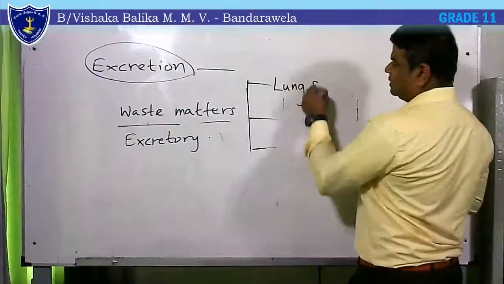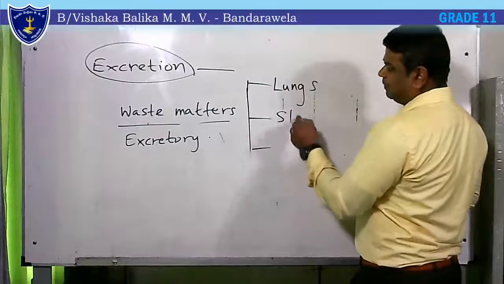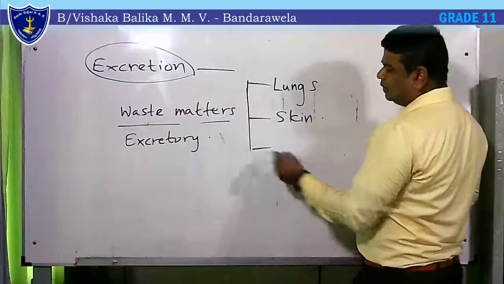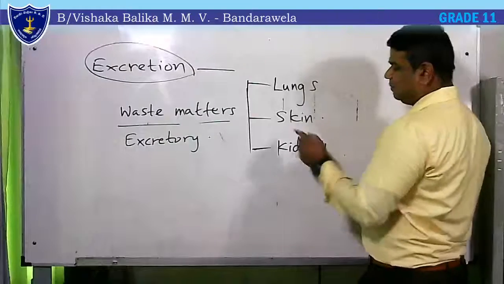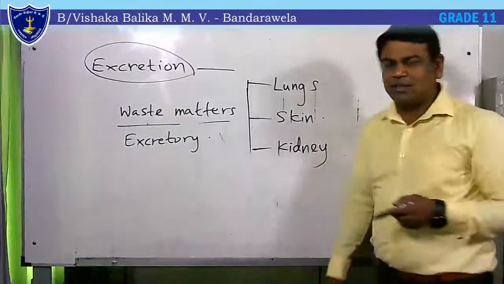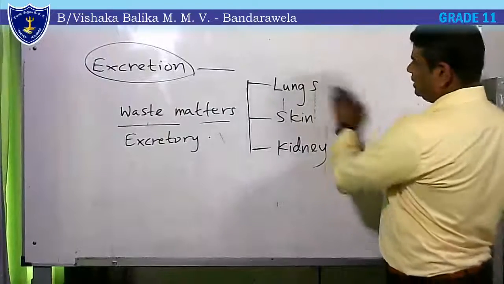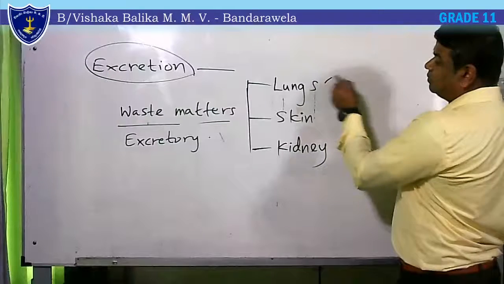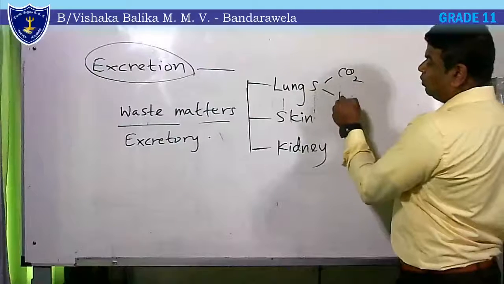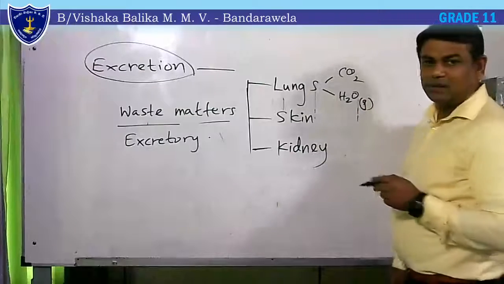Waste matters can be removed by three main organs. One is the lungs, another is the skin, and the third is the kidneys. The kidney is the main dedicated organ for excretion, but these three organs do the excretory process. Lungs remove carbon dioxide and water vapor, water in gas state.